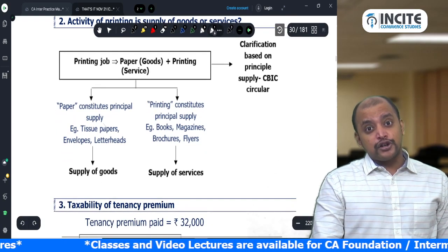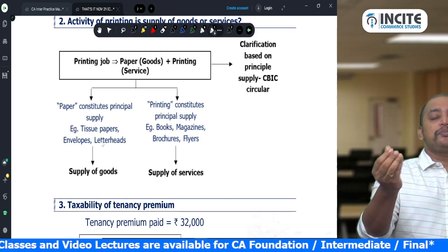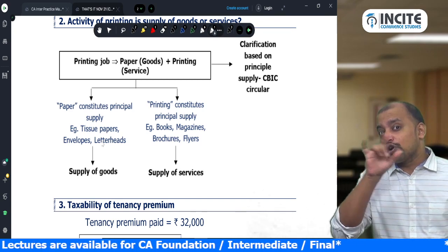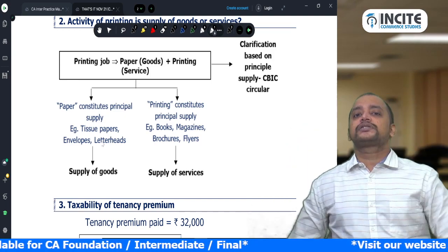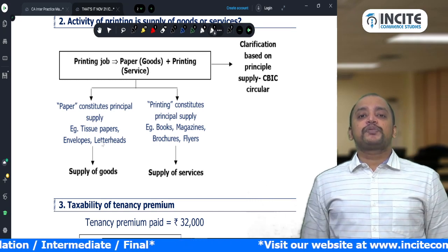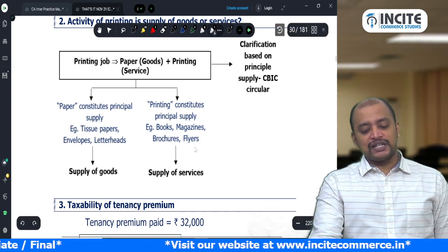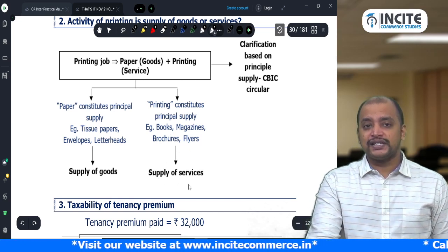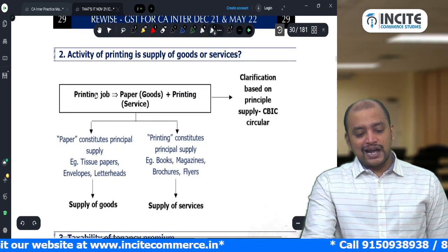So when the paper constitutes the principal supply, such as sale of tissue papers with logo printed, or letterheads with logo printed, then paper constitutes the principal supply and the printing is just ancillary. So the entire transaction is treated as supply of goods. In case of books, brochures, flyers, etc., printing constitutes the principal supply. So books, magazines, brochures and flyers will be treated as supply of service. Okay.